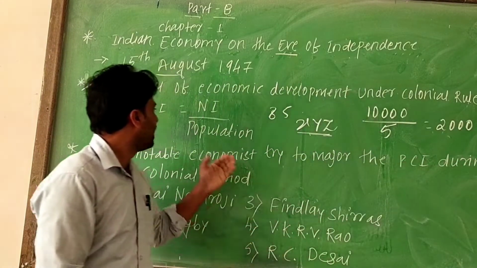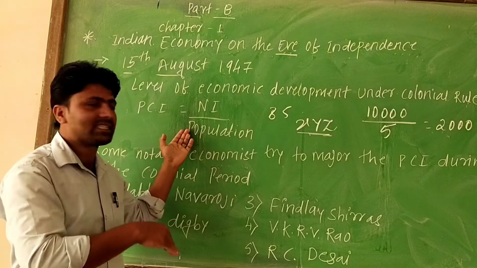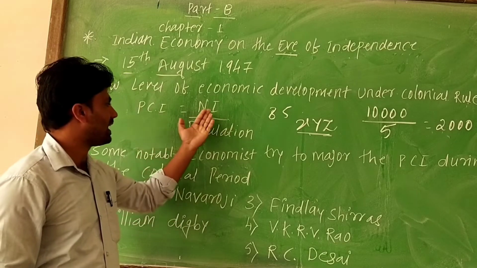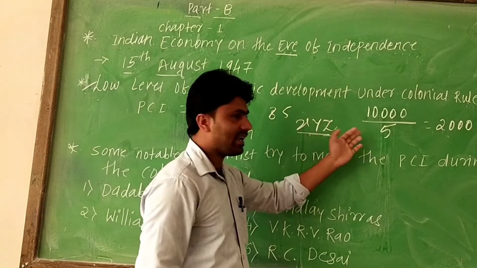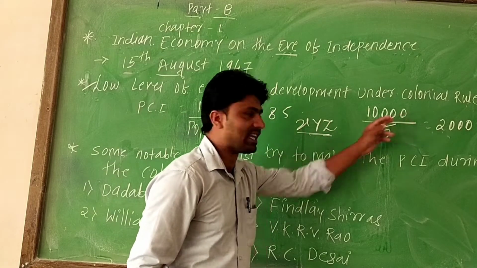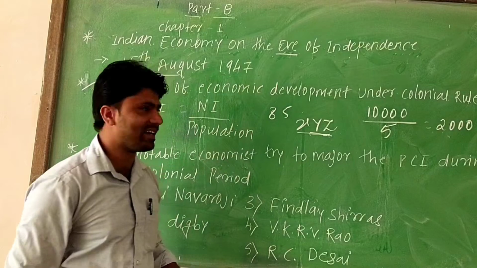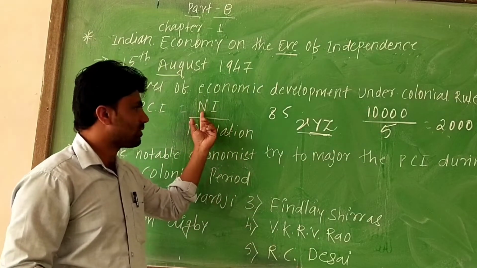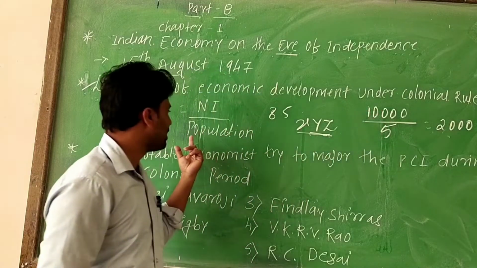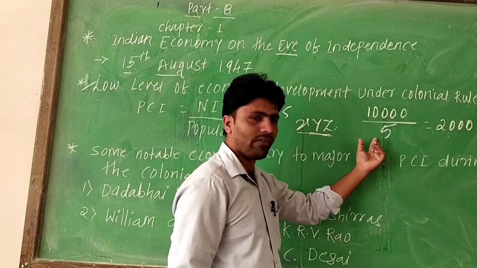In the same way, the country's per capita income is calculated as national income divided by population. As already explained, the XYZ family has a yearly income of 10,000, which is called the national income, and the total population of this family is 5.